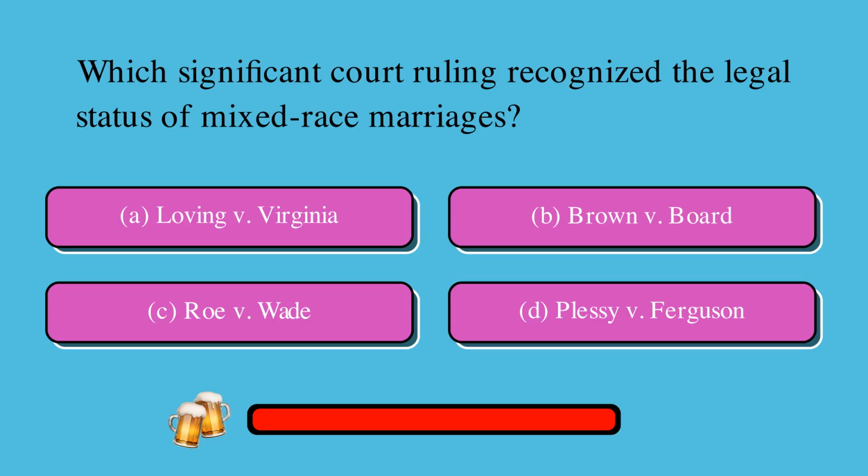Which significant court ruling recognized the legal status of mixed-race marriages? Is it A, Loving v. Virginia, B, Brown v. Board, C, Roe v. Wade, or D, Plessy v. Ferguson? The correct answer is A, Loving v. Virginia.